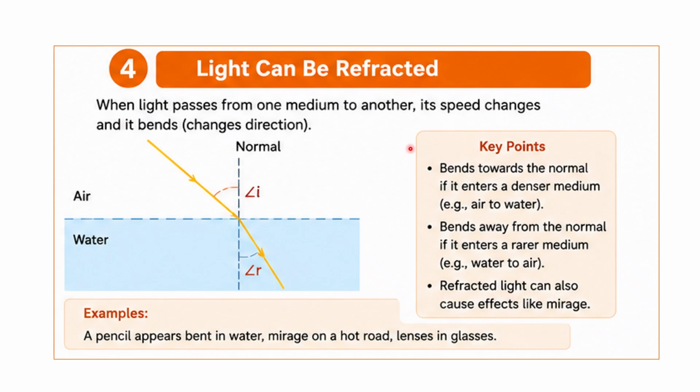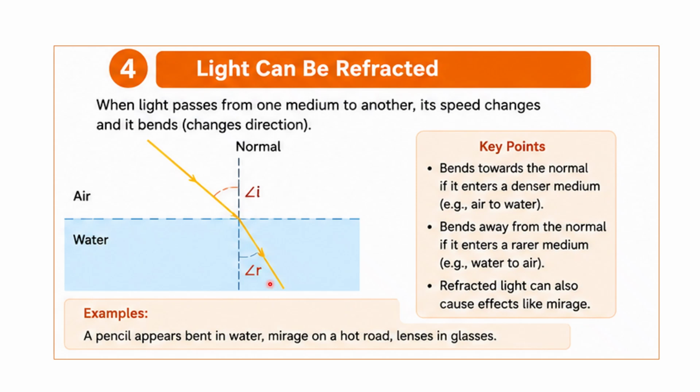Now, what does the first point mean? It bends towards the normal if it enters a denser medium. For example, when light enters from the air into the water, it will bend towards the normal. If it goes from the water into the air, it will bend away from the normal.